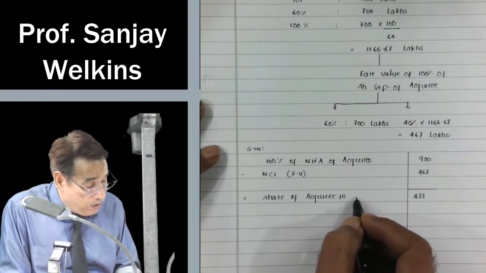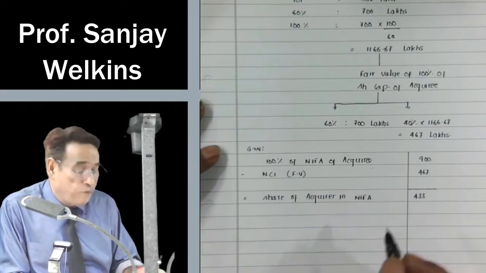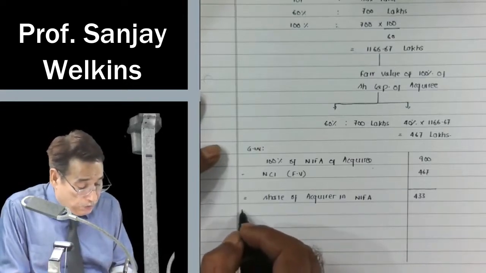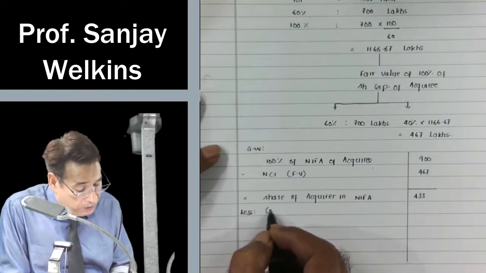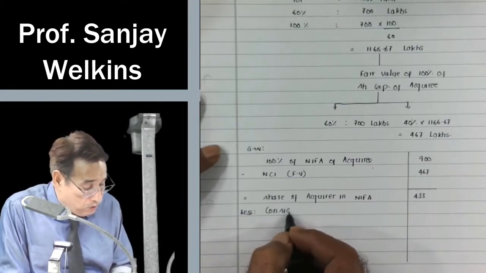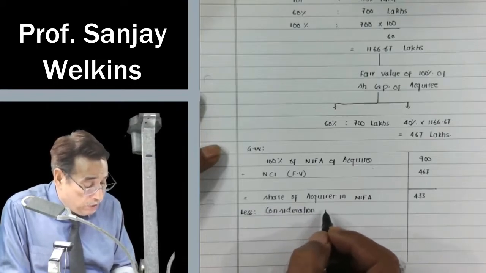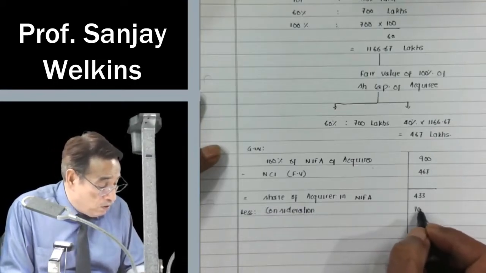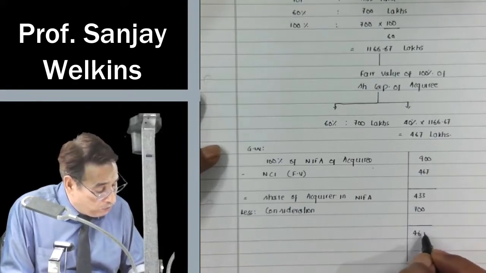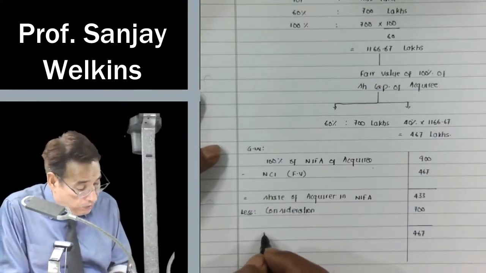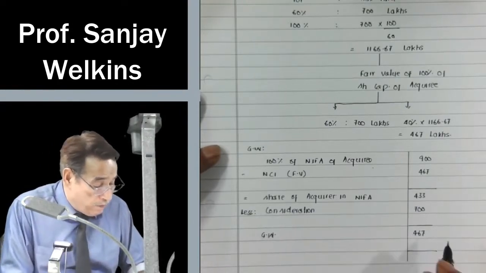in net identifiable assets of the acquiree on the date of acquisition. Now you have paid for the same a consideration of 700 lakhs. Whatever balance there will be now will be termed as goodwill. This will become your goodwill. Is it clear to you or not?